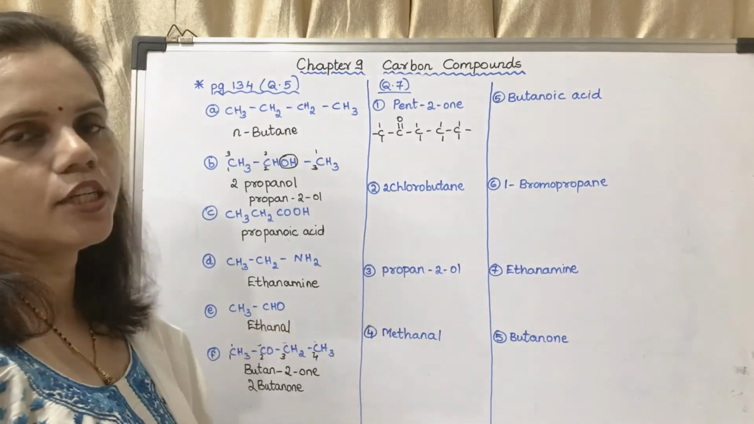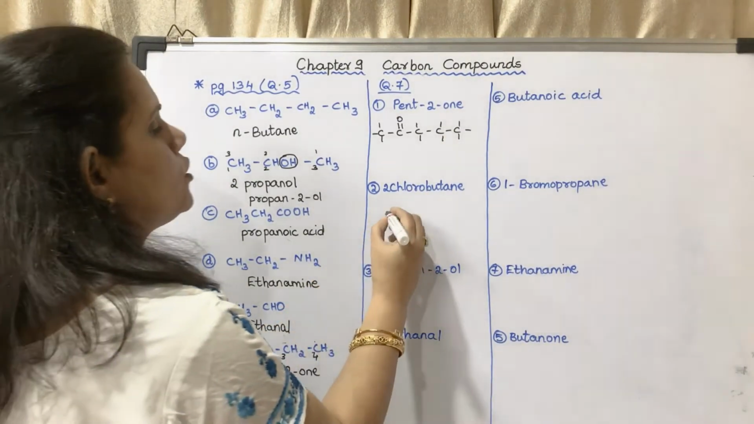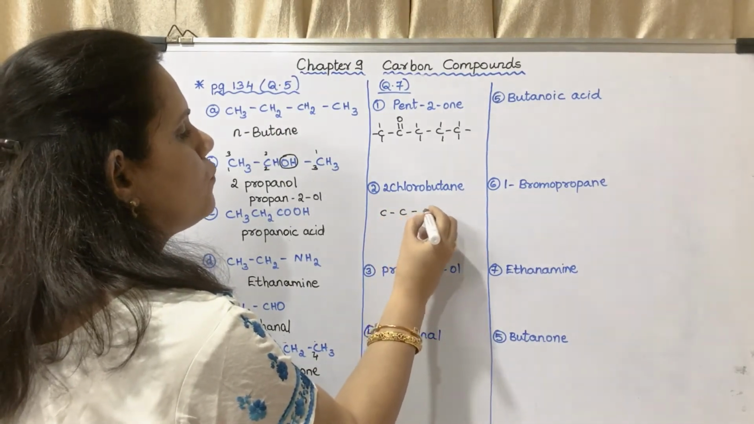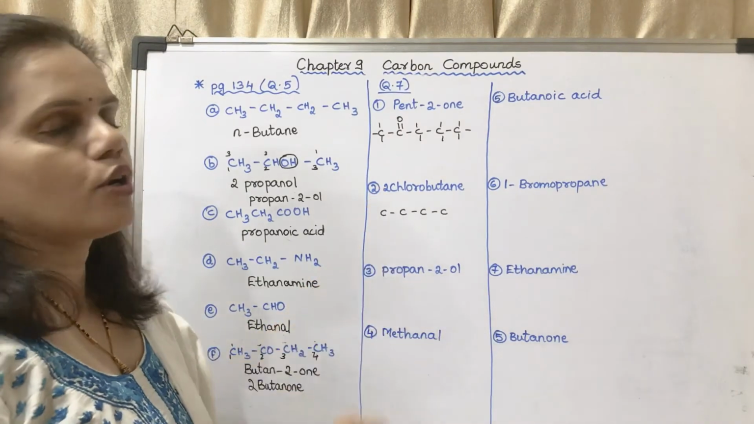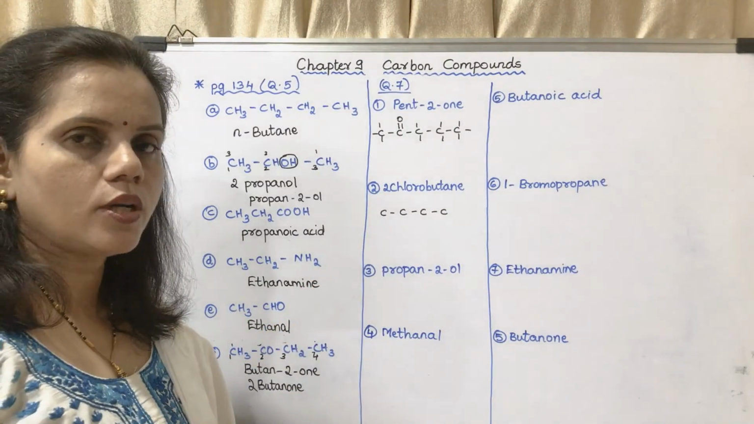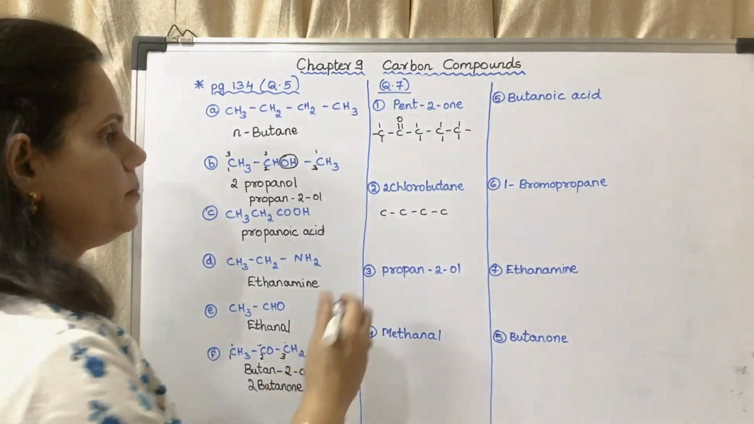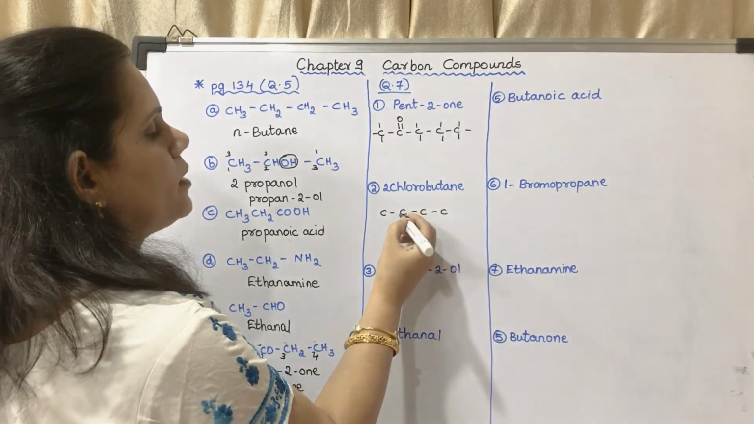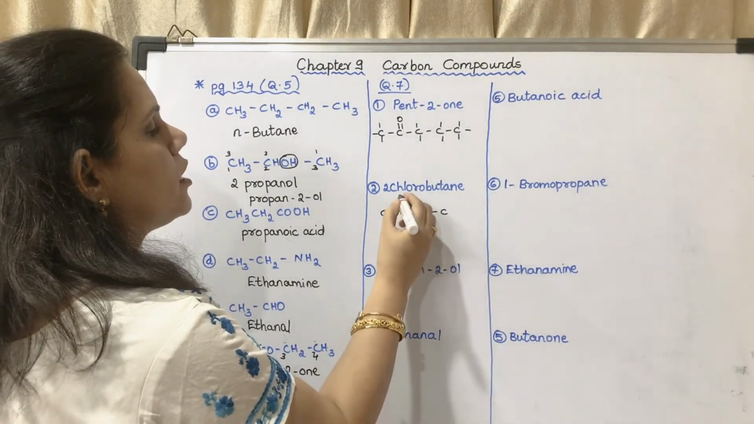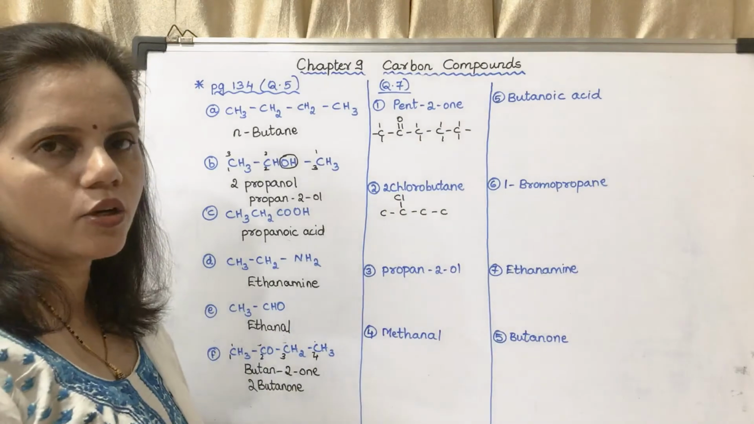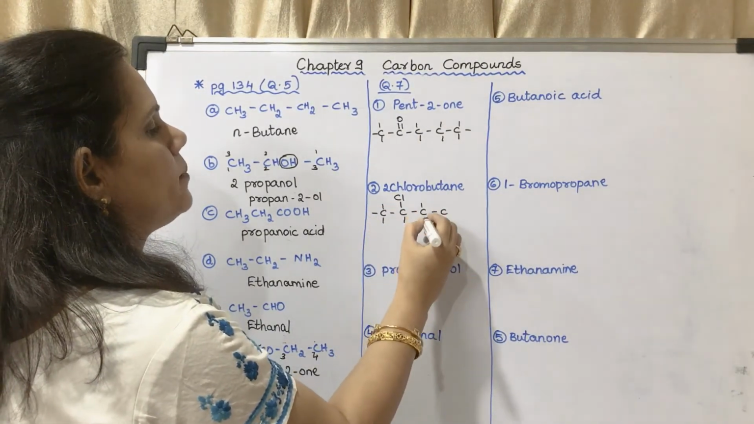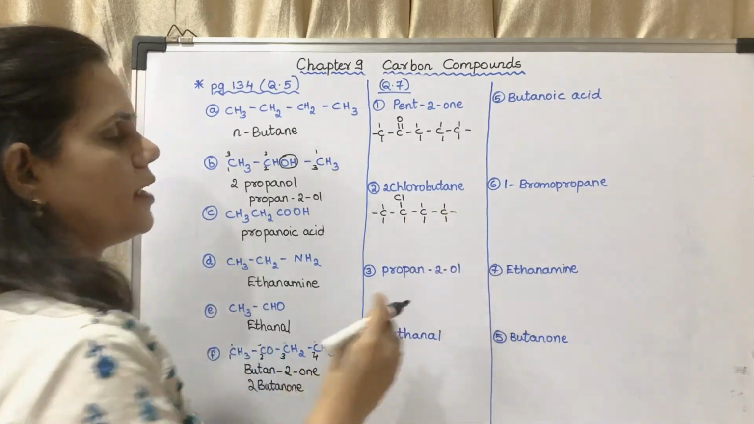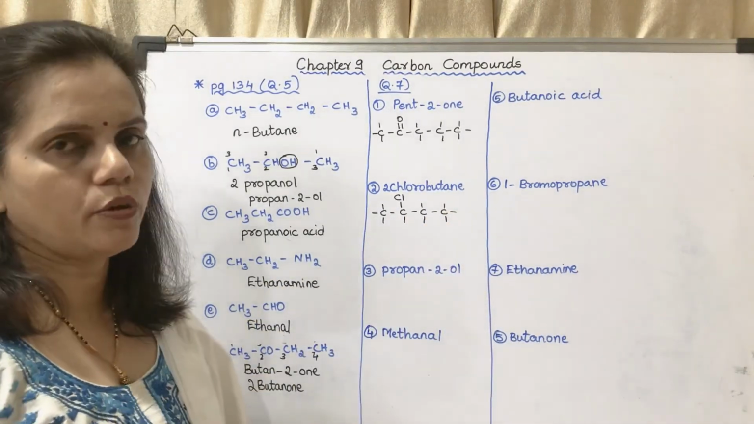Now the next is 2-chlorobutane. So butane I will draw 4 carbons, as it is butane. It is 2-chloro. 2-chloro means chlorine on the second carbon atom. I can put it here also, I can put it here also. So I am putting it here. This is chloro. I will fill it up with hydrogen, with every carbon atom having 4 branches.